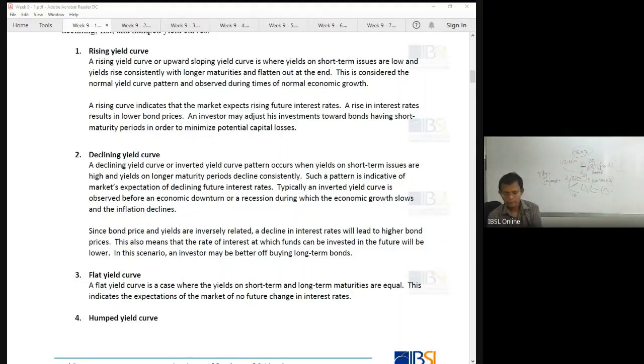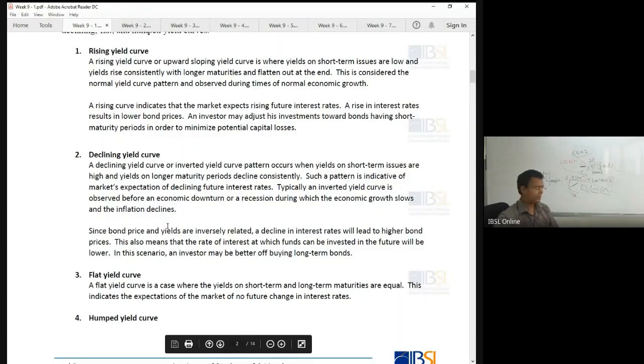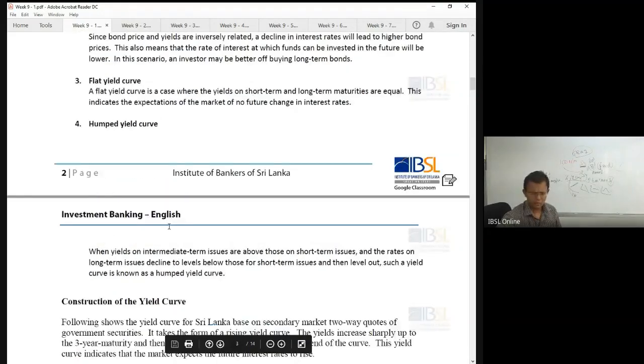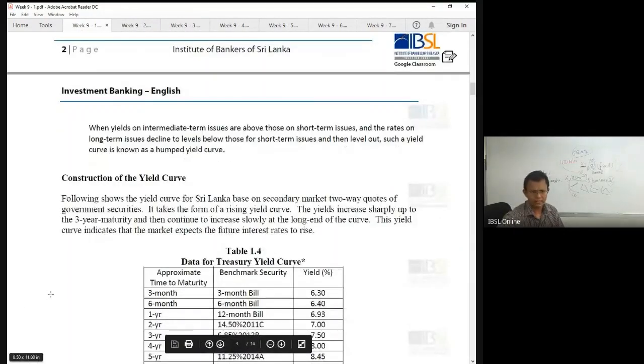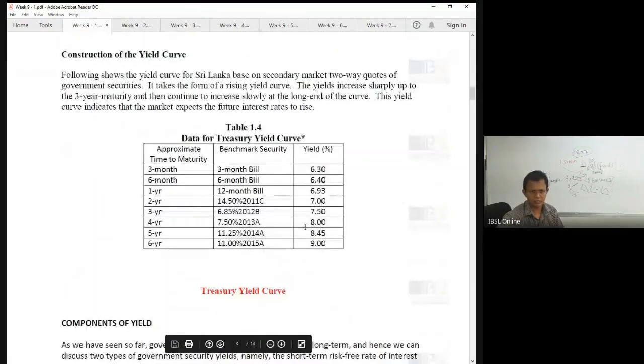So these are the 4 types of yield curves, and here other things you can read. We have done this in the class, construction of the yield curve. Now the yield curve is basically: on one side you have yield, on the other side you have treasury bill and treasury bond rates.